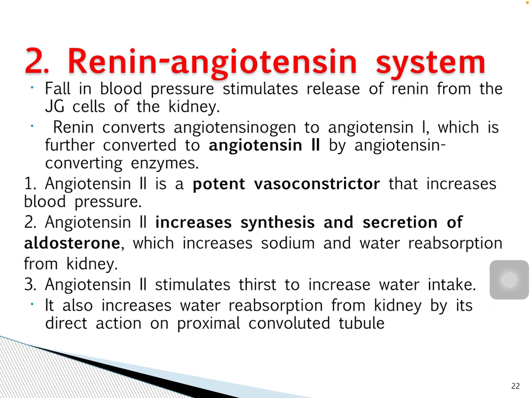The aldosterone signals the kidney, and the kidney causes reabsorption of water and sodium. Whenever there is reabsorption of sodium and water, there will be increase in ECF volume. When ECF volume increases, automatically there is increase in blood volume, and the blood pressure is returned back to normal. That is the renin-angiotensin system.